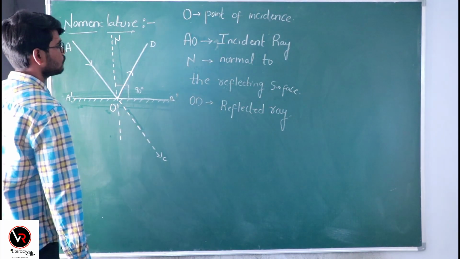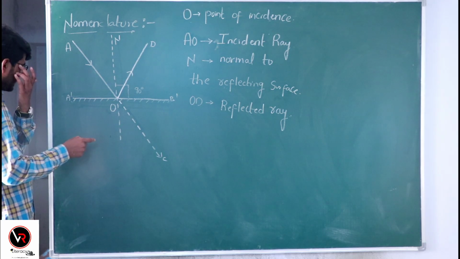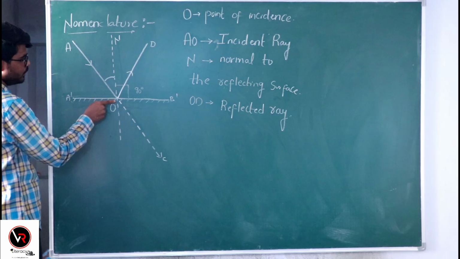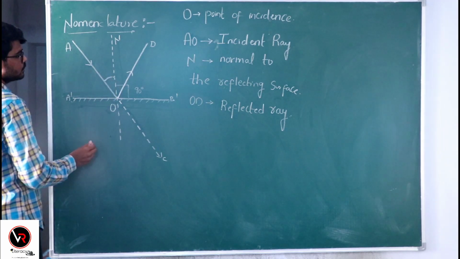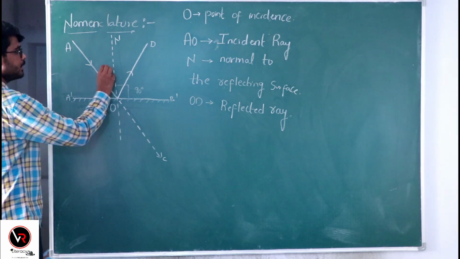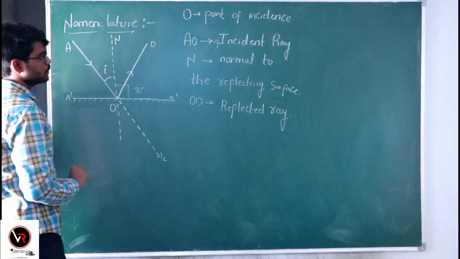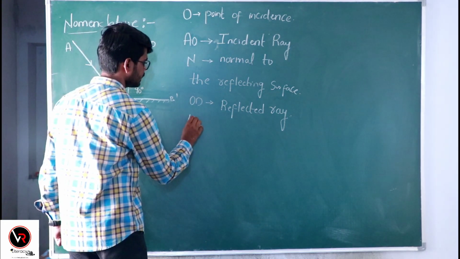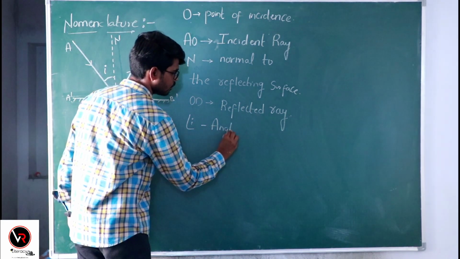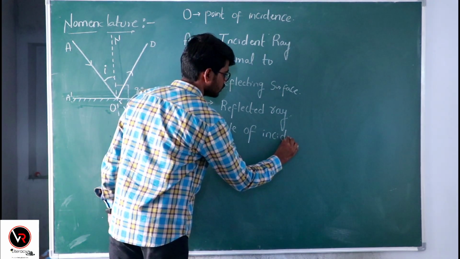Okay, right. So as you can see here, this incident ray AO is making a certain angle with the normal. We call this angle AON, and it is commonly denoted by the small letter i. So here i is the angle of incidence.